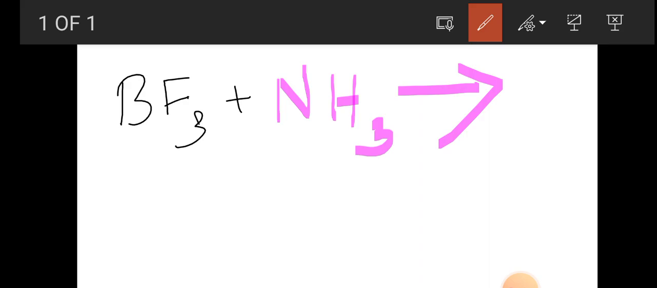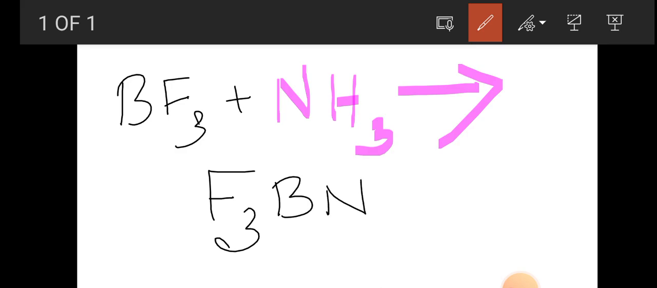The interaction between boron trifluoride and ammonia gives a complex, and the complex is named as F3B·NH3. Remember, in this equation, boron trifluoride interacts with ammonia to form a complex. And to understand what is actually happening, let us look at Lewis acids and Lewis bases.